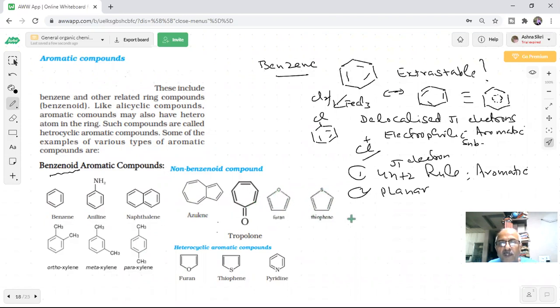Heterocyclic aromatic compound. You see, heterocyclic aromatic compounds. That means they will have an atom other than carbon in the aromatic ring. In the aromatic ring, yes or no? Hetero means other. Here you have furan, heterocyclic aromatic compound, thiophene, pyridine. They have 4n plus 2 pi electrons as we have given in the 11th class course, students. The condition is that the aromatic molecule is planar. So this is a type of classification you are familiar with.